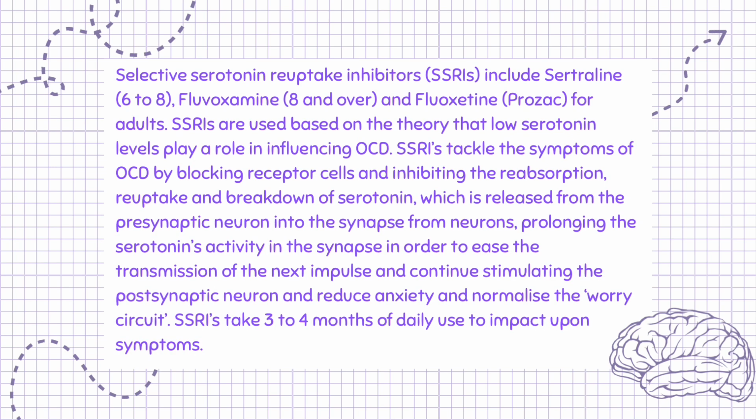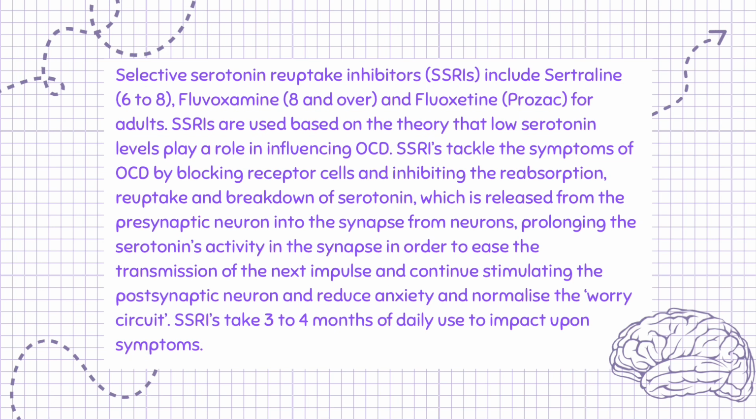Selective serotonin reuptake inhibitors, SSRIs, include sertraline, fluvoxamine, and fluoxetine, Prozac, for adults. SSRIs are used based on the theory that low serotonin levels play a role in influencing OCD.